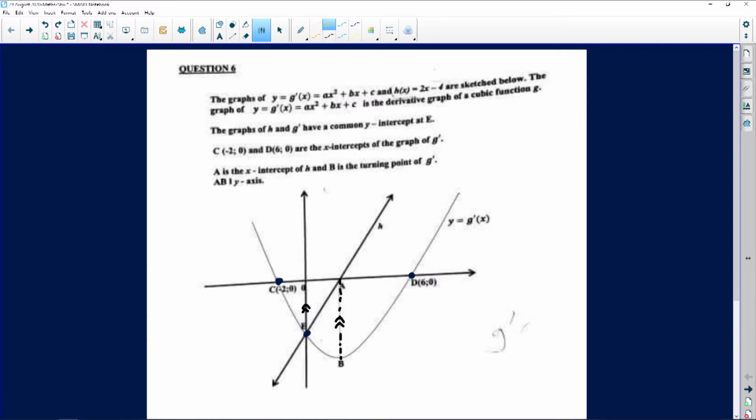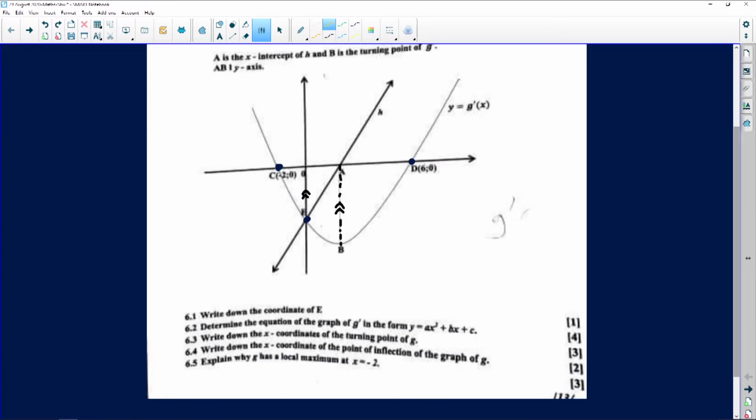The next question is asking for something even more interesting. They're asking you to write down the coordinates of the turning point of g. Now, it is at this point where we need to talk about the relationship between a cubic graph and its derivative. You guys should know that if you've got a cubic graph and you try to draw its derivative, you're going to get a quadratic function. The relationship between the two is always with the x values of, first of all, the turning points. The x values of the turning points in the original become x-intercepts in the derivative. And obviously between the turning points, you've got the point of inflection. That will be the turning point of the derivative.